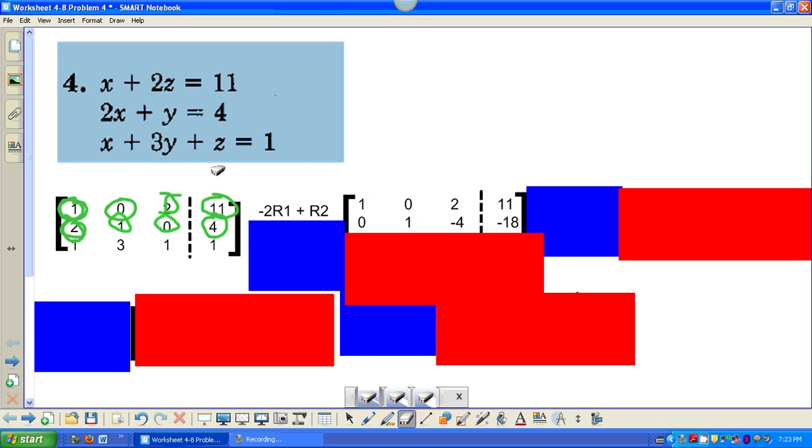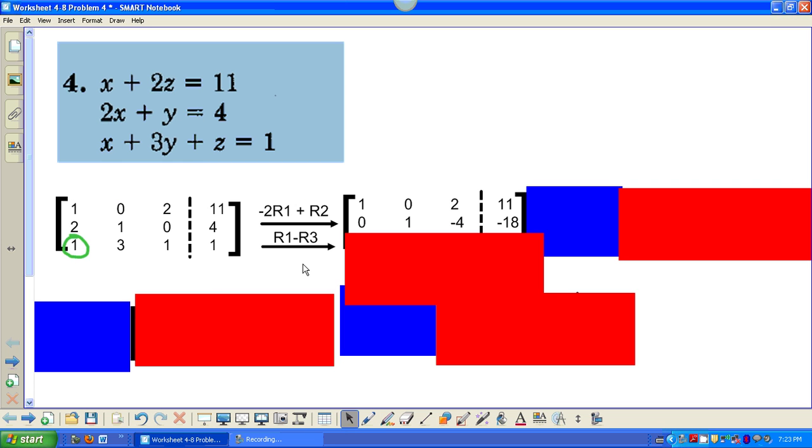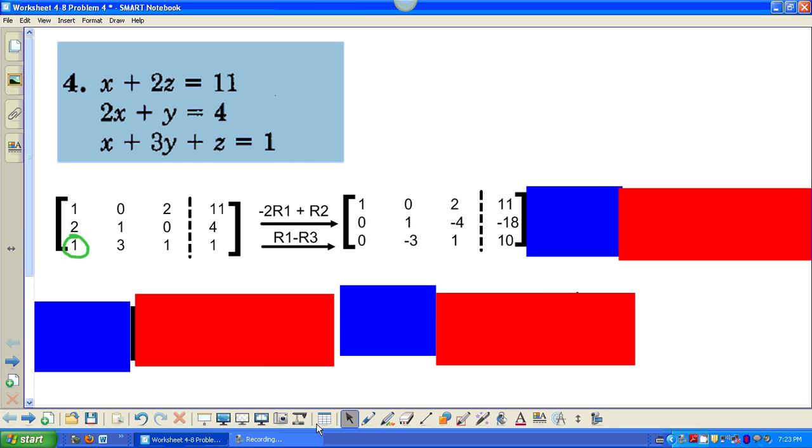All right, I'm going to use the same logic, and now I'm going to work on getting this one to be a 0. Now, I could multiply the top row by -1 and add it, or put more simply, I can subtract the two rows. It doesn't make a difference if you want to take row 3 minus row 1 or row 1 minus row 3. I just did it this way to show you how to do the problem.